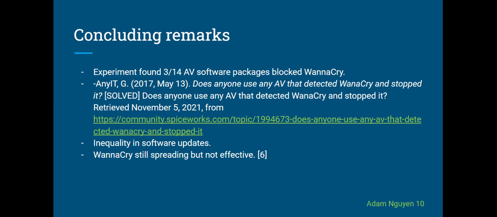Another lesson we can learn from WannaCry is that there exists some sort of inequality of information across the globe. In the US, only 1,600 organizations were reported to have been affected, while 11,000 were reported to have been affected in Russia, and a similar amount in China. And this was mostly in part due to software updates not being implemented abroad.